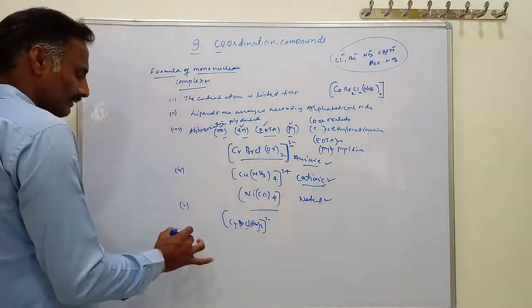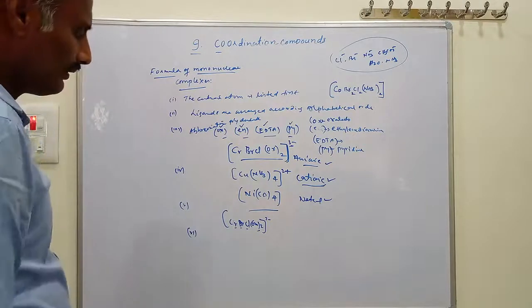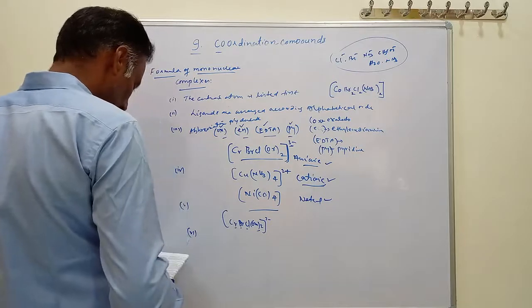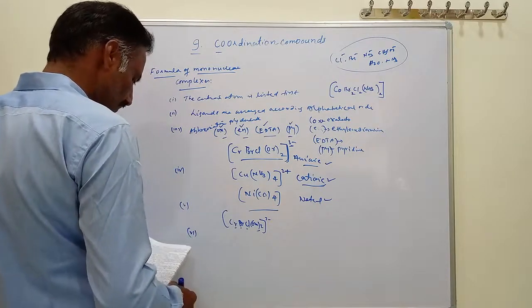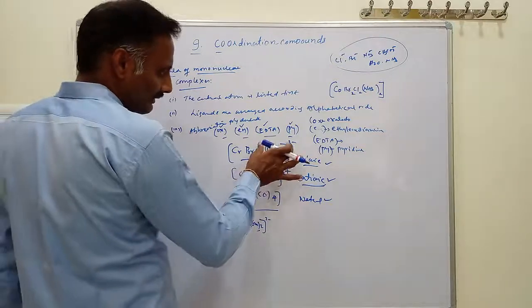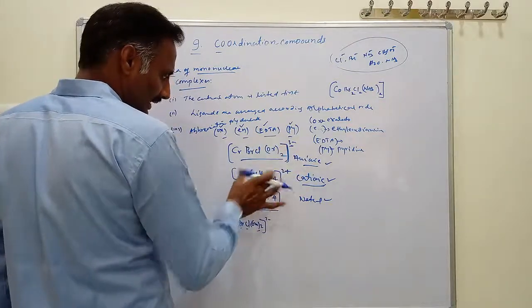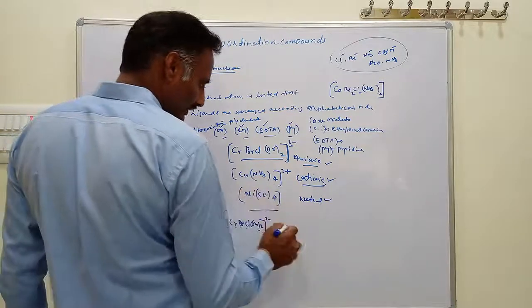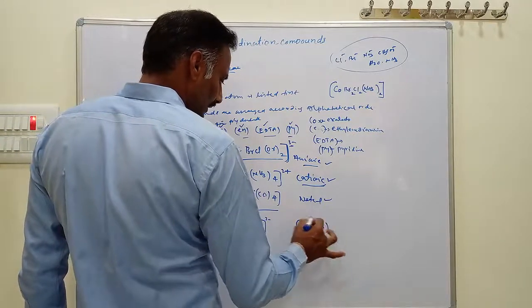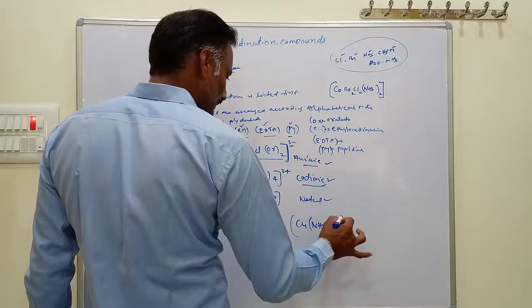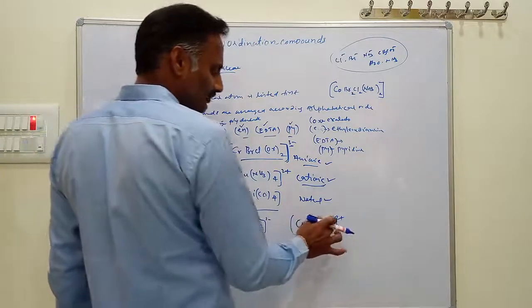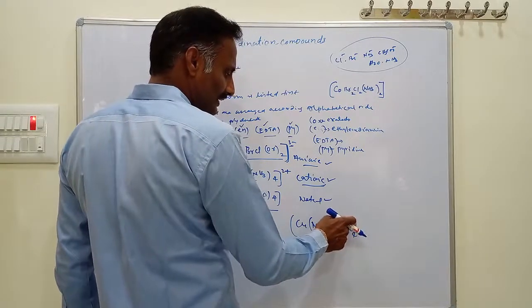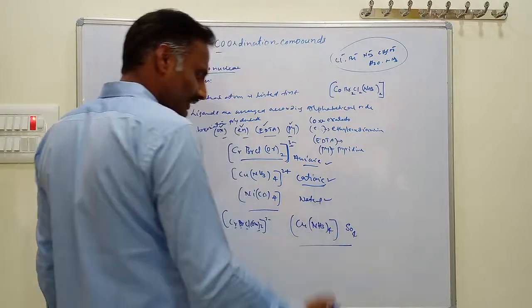The next point: the charge of the cation must be balanced by the charge of the anion. For example, this complex is balanced by writing Cu(NH3)4, which carries 2 plus. To balance it, we use the negative charge of sulfate, SO4 2 minus. The 2 plus and 2 minus cancel, so the compound is neutral.